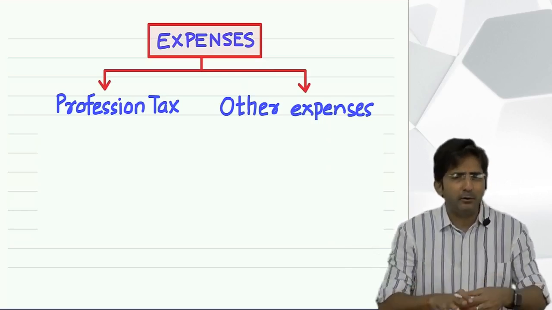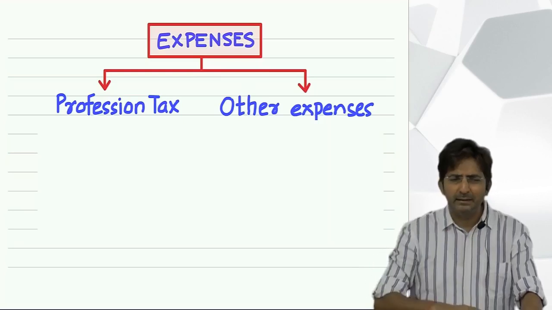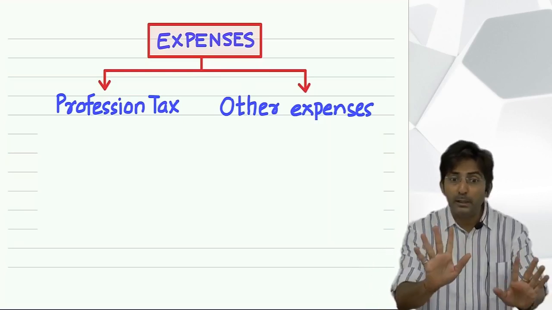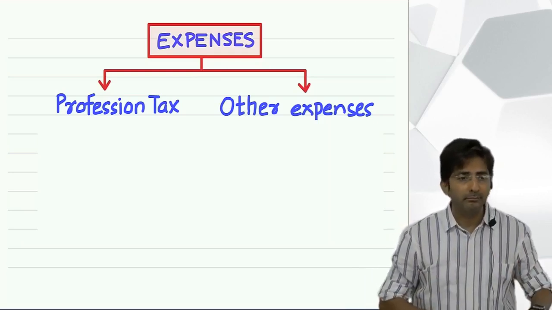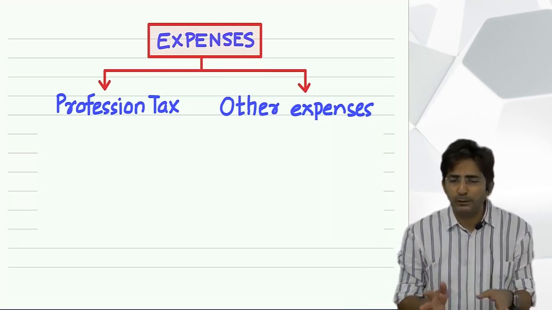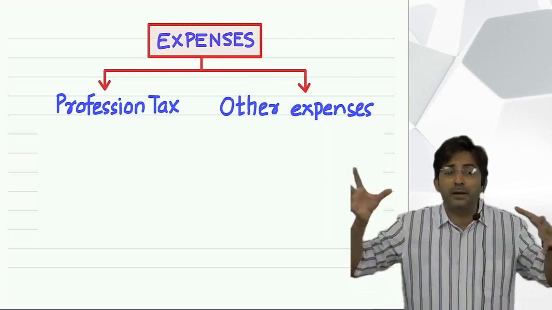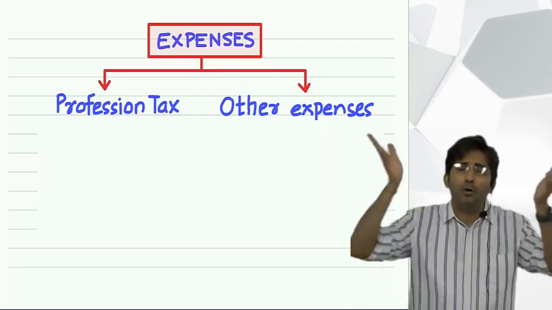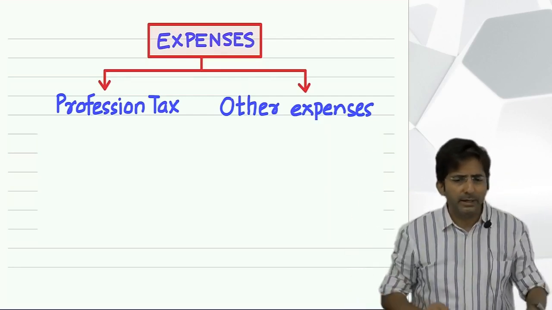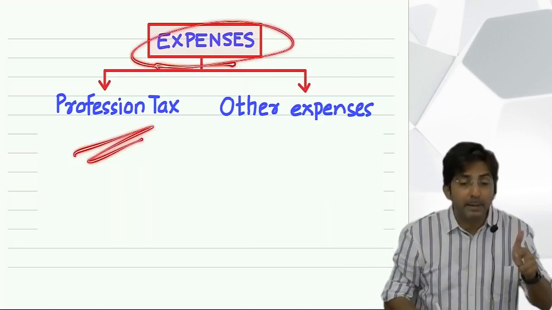In short, what I am trying to say, just for knowledge, is that the law of profession tax is very lenient. In income tax, you cannot do manipulation. If you don't pay income tax for 2, 3 years, you are gone. But profession tax law is so lenient, many people do not pay, and the amount is also not big. It is just a nominal amount, say around 2,000 something for the whole year. It's nothing. But whatever, the main point is, it is an expenditure of the employee.